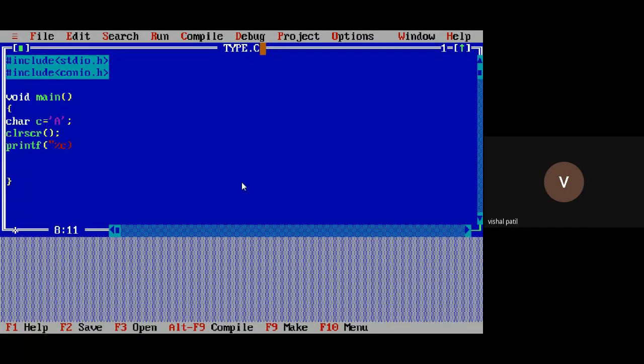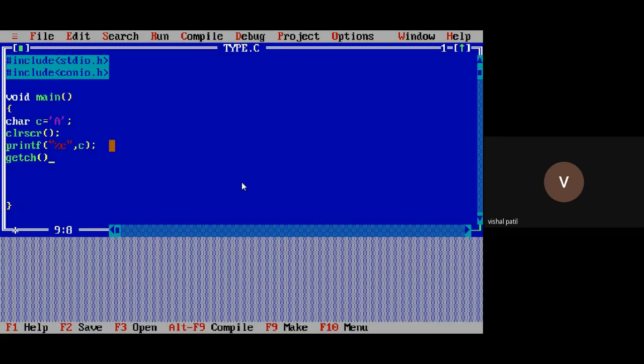%c, right? It should be %c, comma, what is the value we have to display? The value of variable c. So I'll type c. I want to display the value of c, and this %c is nothing but the format specifier for character. Just like for integer, we have %d or %i. For float, we have %f. Like that, for character, we have %c.